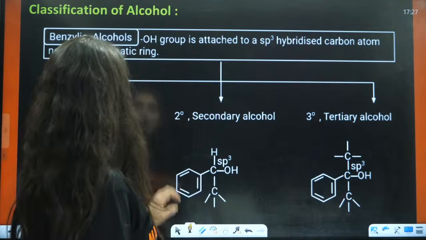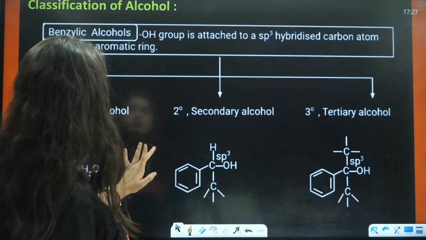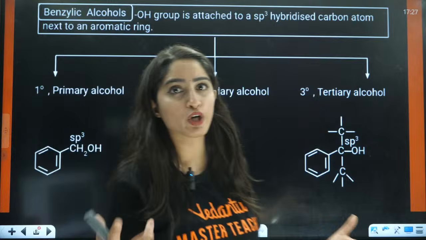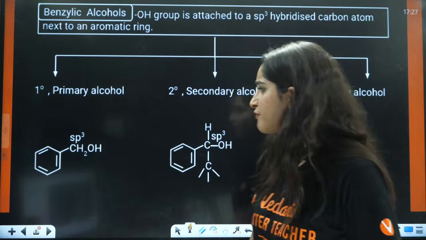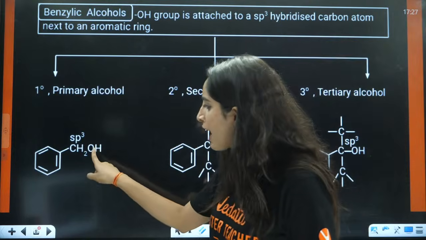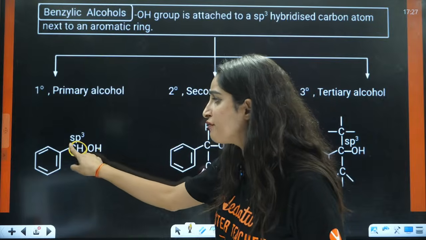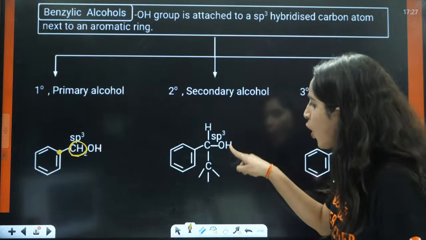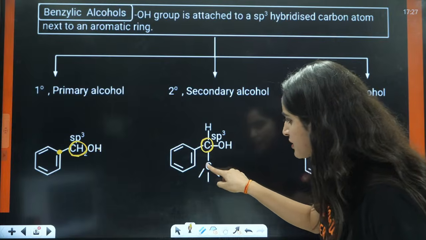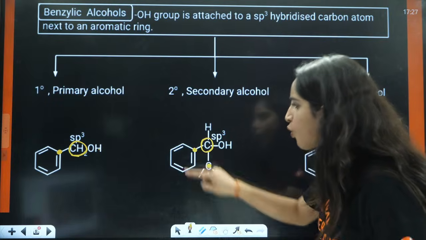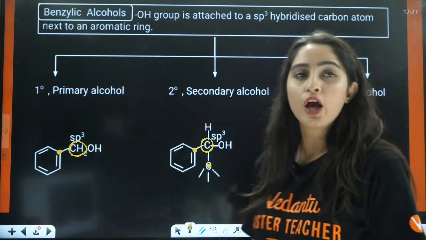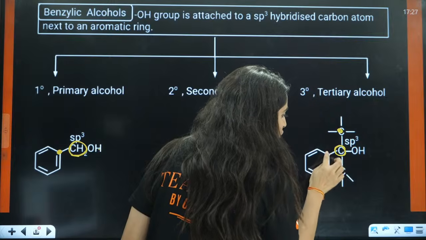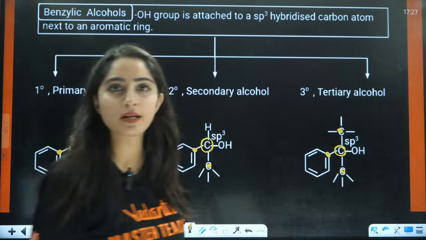Okay. Now, next is classification based. This is basically benzylic alcohol. For benzylic alcohol, how to define 1 degree? Again, simple, right? Very simple. You have OH connected to one carbon, which is further connected to only one carbon. So, it is 1 degree. OH is connected to one carbon, which is further connected to two carbons. So, it is 2 degree. OH is connected to one carbon which is further connected to 3 carbons. So it is 3 degree.